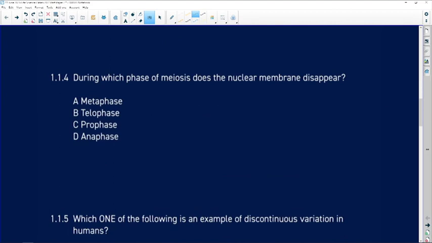During which phase of meiosis does the nuclear membrane disappear? So we start off with a cell that has a nuclear membrane around the contents of the nucleus.